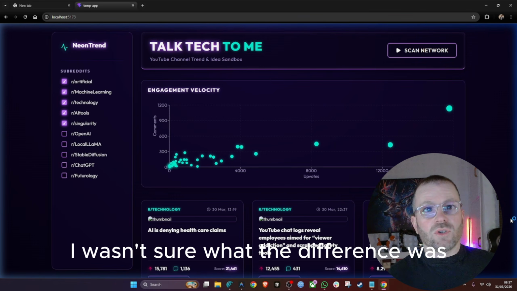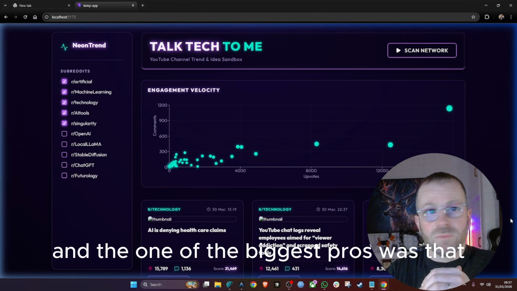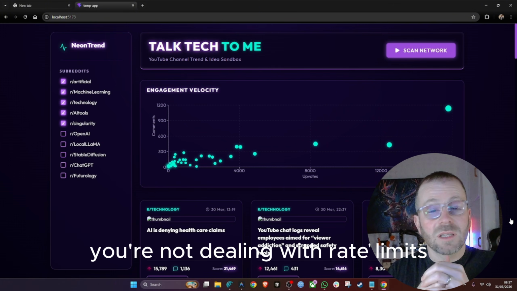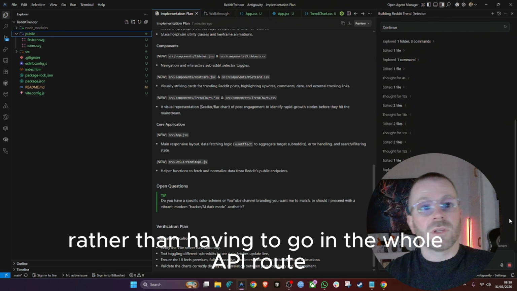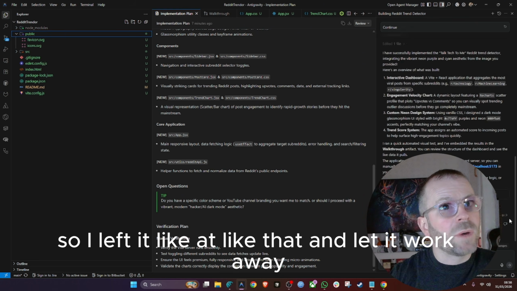I wasn't sure what the difference was, so I asked it to list the pros and cons. One of the big pros was that you're not dealing with APIs, you're not dealing with rate limits. It's much simpler to engineer things that will scrape data off without having to go the whole API route. So I left it like that and let it work away.